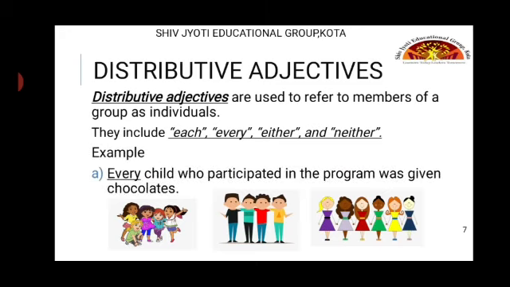Now the example is, every child who participated in the program was given chocolates. So here, each one of the group has been taken as a whole. Next, examples of distributive adjectives: both of them are in the house. Here both is the distributive adjective. I don't know either of them. So in this, either is the distributive adjective.